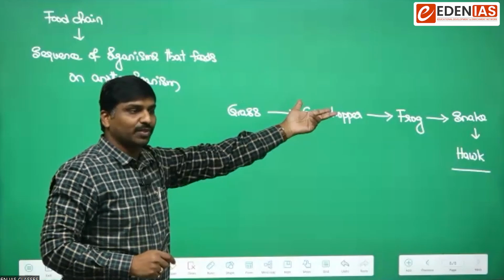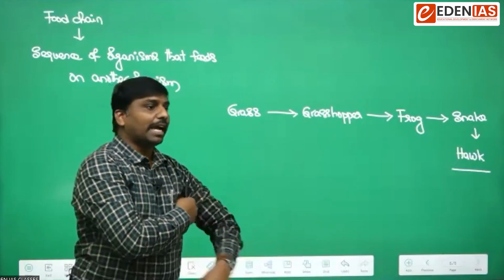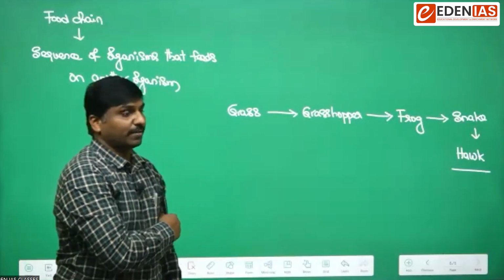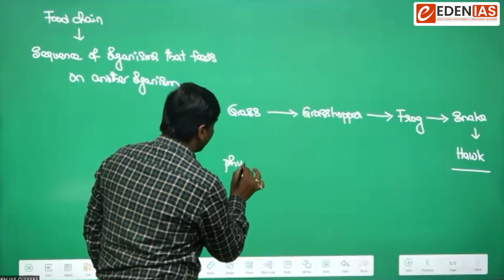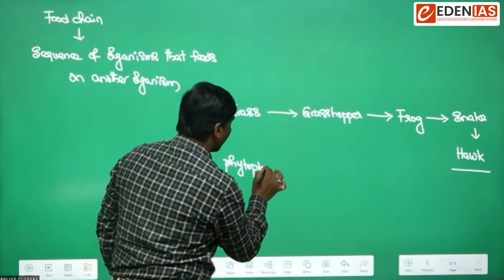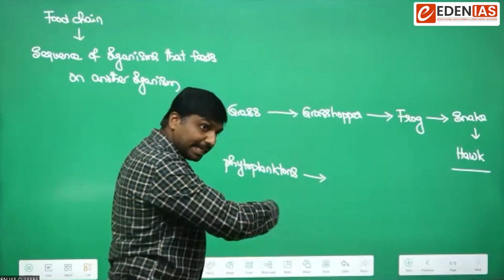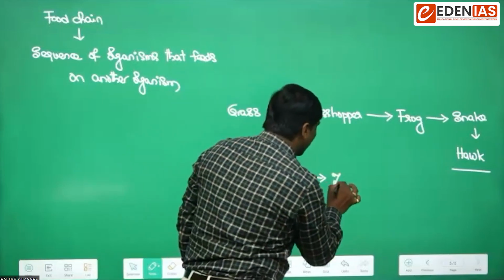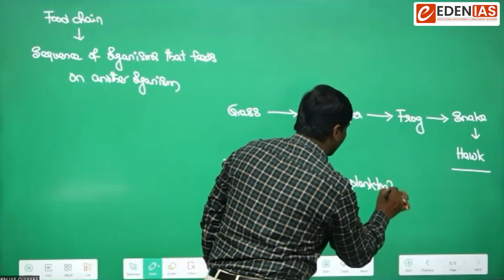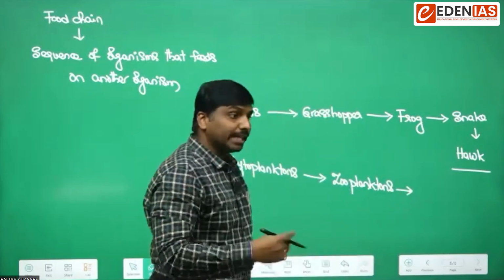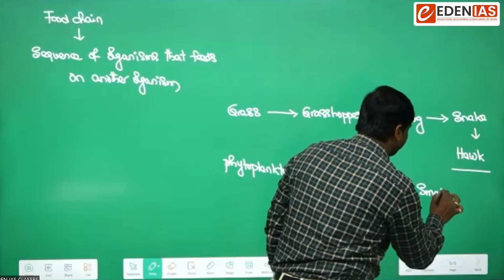If it is a terrestrial ecosystem, we can take examples likewise. If it is an aquatic ecosystem, we can have examples like producers such as phytoplanktons. Phytoplanktons might be eaten by zooplanktons, and these zooplanktons might be consumed by small fishes.